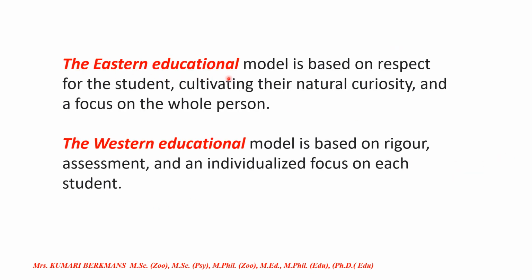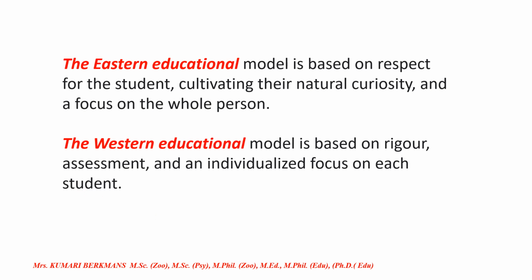The Eastern educational model is based on respect for the student, cultivating their natural curiosity, a focus on the whole person. Whereas the Western educational model is based on rigor, assessment, and an individualized focus on each student.